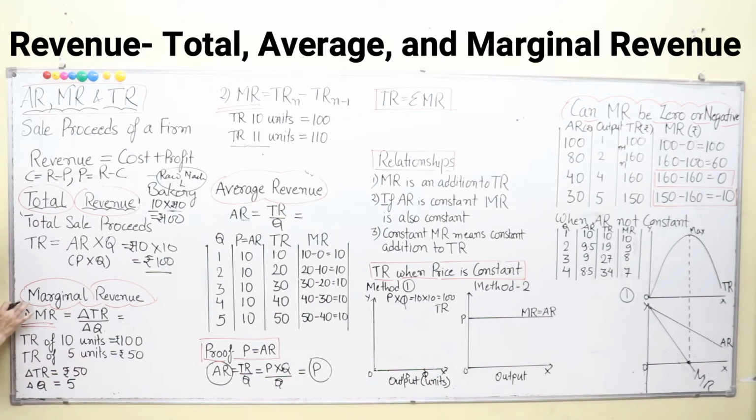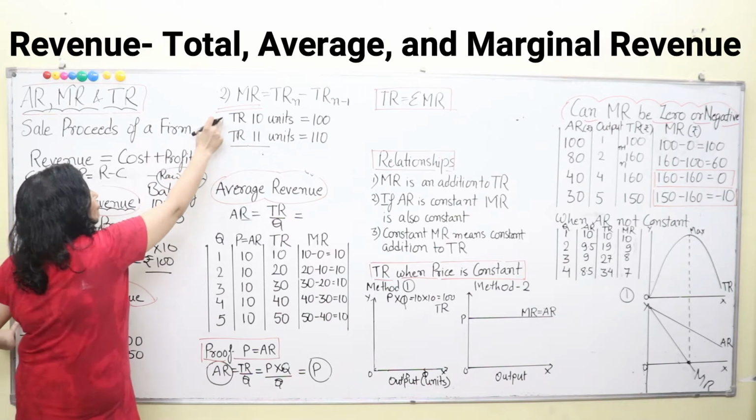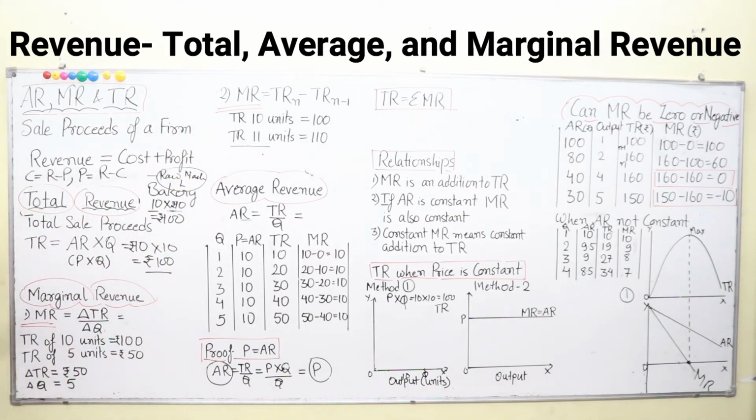Again now, we need to see marginal revenue. What is marginal revenue? Marginal revenue is simply the change in total revenue. This is the first formula of marginal revenue, and we will discuss the second formula also. These are two equations expressing the calculation of marginal revenue. Now, marginal revenue is simply calculated as delta TR by delta Q. What is delta TR anyway? Delta TR is nothing technical. It is just the plus minus again.